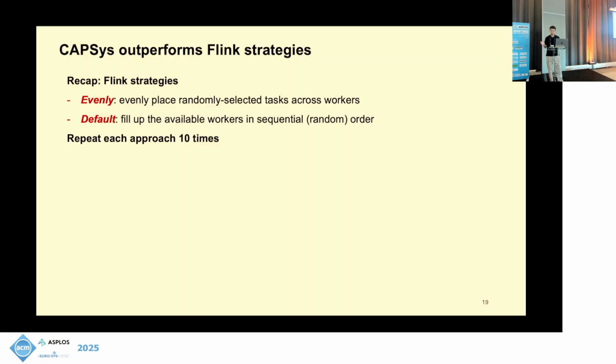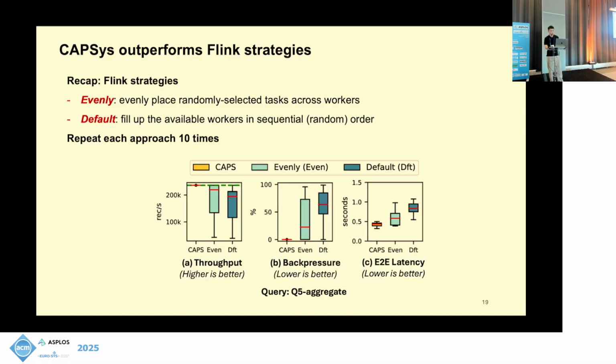Just as a recap, Flink provides the default and evenly policies, with very high randomness in the decision-making process, and we repeat each approach 10 times to capture that variation. In this figure, we show the performance metrics for throughput, back pressure, and end-to-end latency for one of the queries, a window aggregation query. Note that back pressure here means the percentage of time the source operator is flow controlled by the downstream, so a lower value is better.